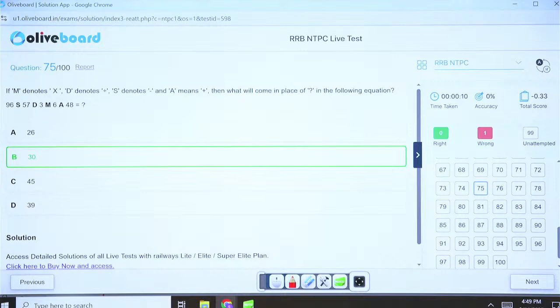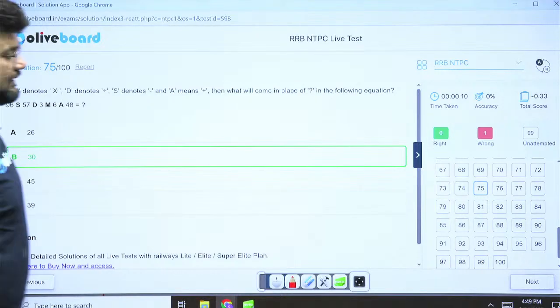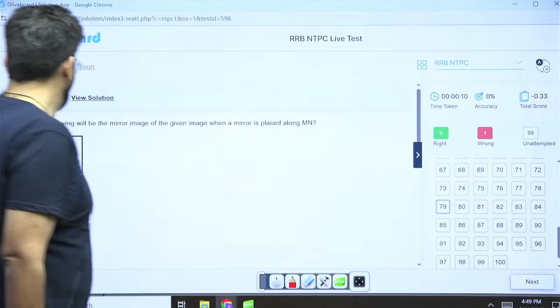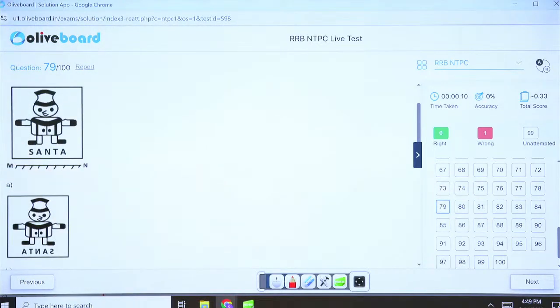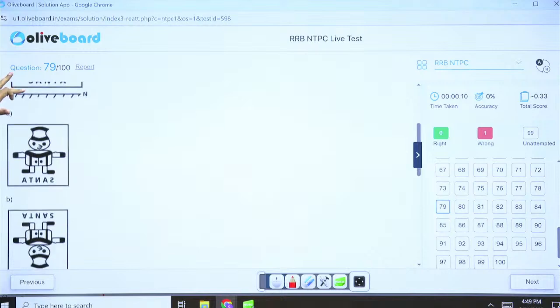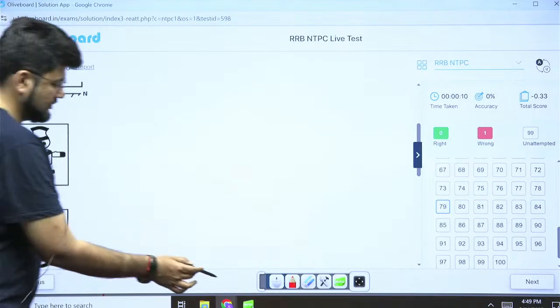Next, 79. Which of the following will be the mirror image if the mirror is placed along MN? Very easy one. Just look at the options. Now, this is practically asking you the water image actually. So this image will flip like this. If it will flip like this, the letters will come on the top, figure will go on the bottom, inverted, and the letters will also be flipped. Now, this is definitely not possible.